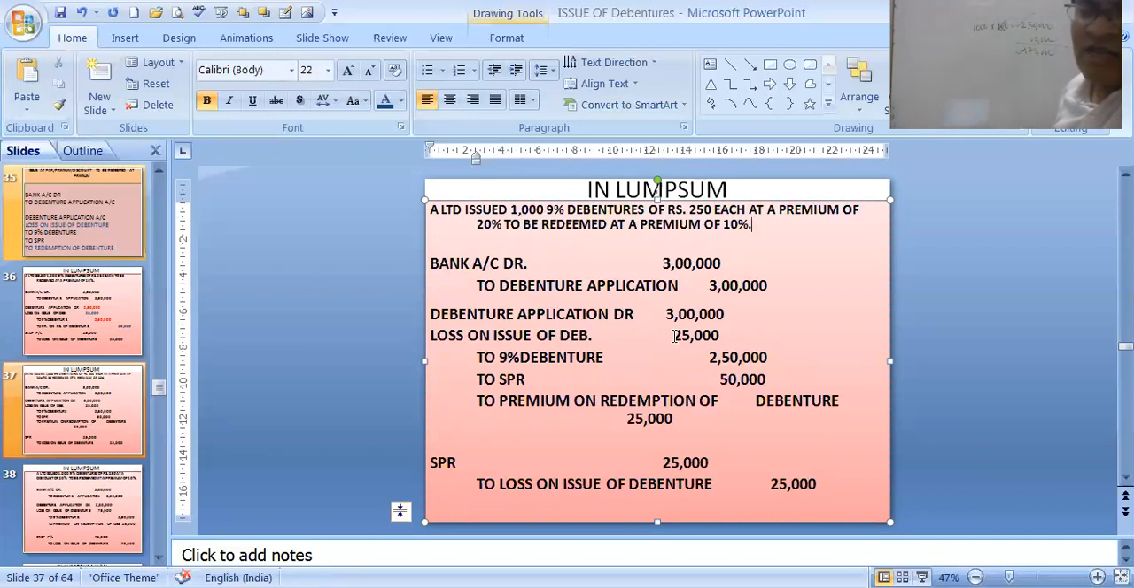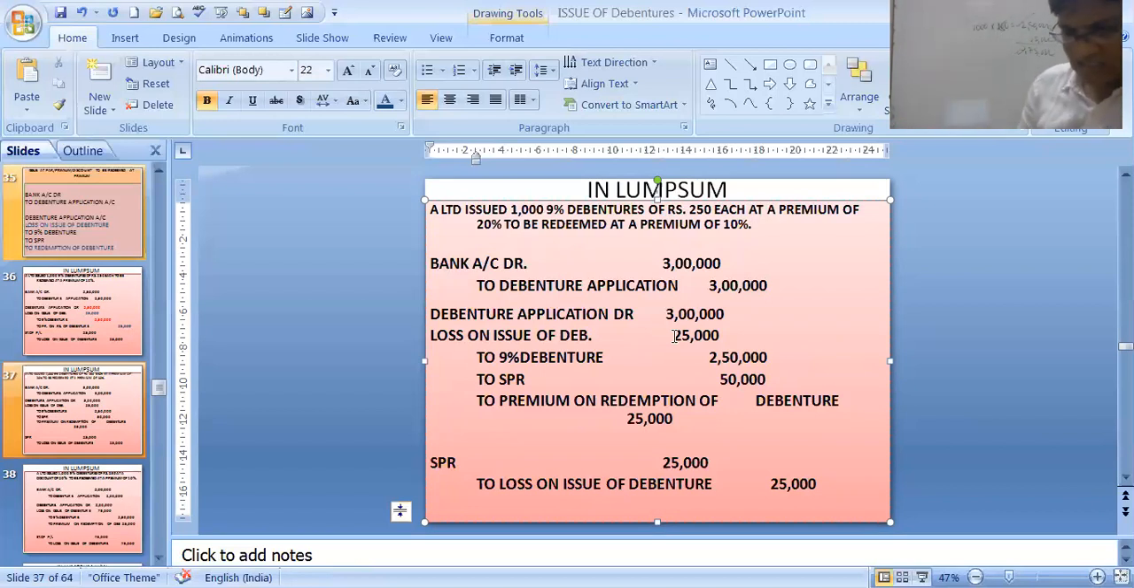That means we are getting 20% premium. We will not compare the premium when we are redeeming. Premium is a separate thing. It has gone in SPR account. Under SPR, it will be shown in the reserves and surplus. And once it is received, it is never used except under section 52. So don't have to think so much. Very simple. You have received 2,50,000. You will always compare the redemption value with par value. 2,50,000 was the par value. You are redeeming at 2,75,000. So 25,000 is the loss.